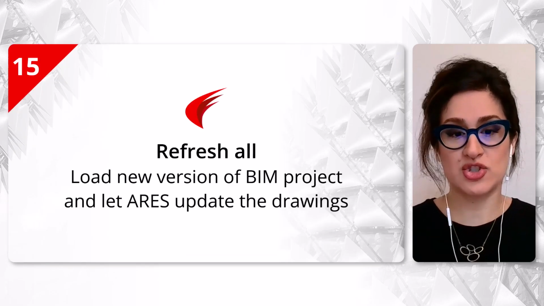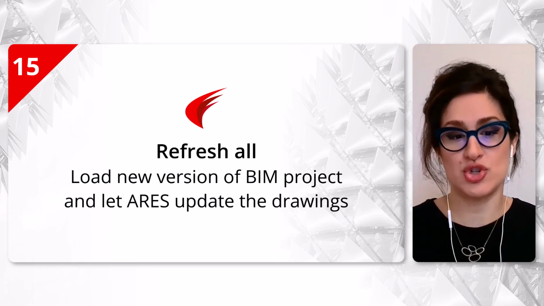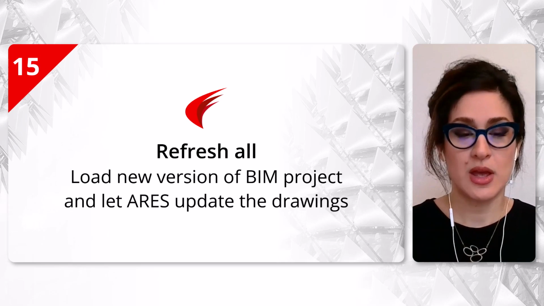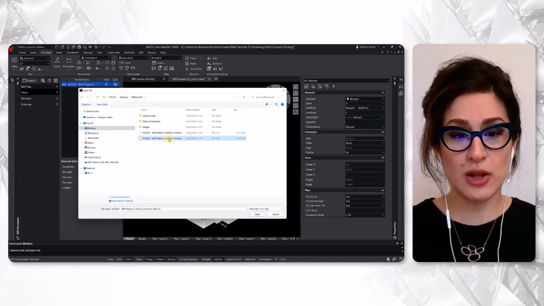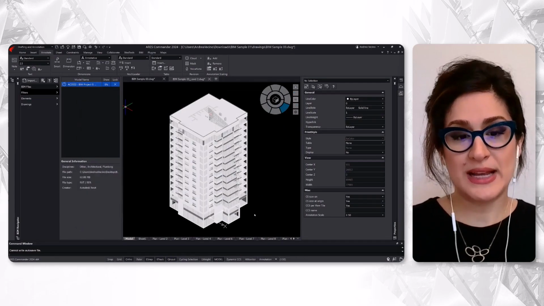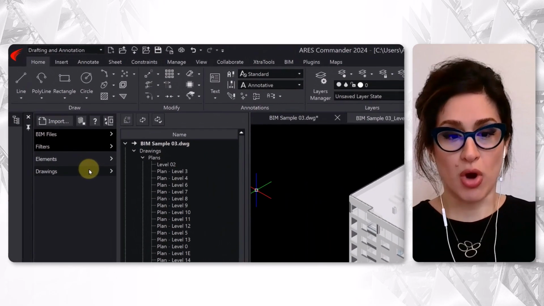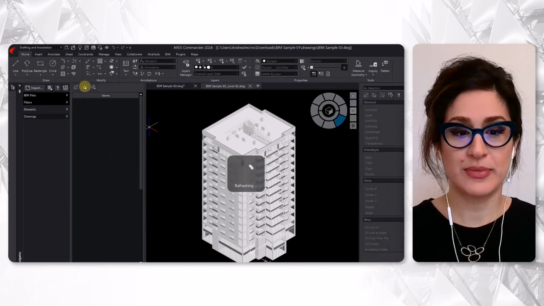Of course, the drawings generated by the automation are also resilient enough to update their geometry if a new version of a BIM project is loaded. We've seen this earlier. First step is to reload the BIM file to replace the old version with the new one. Second step is to go to the drawings list and select the refresh all icon.